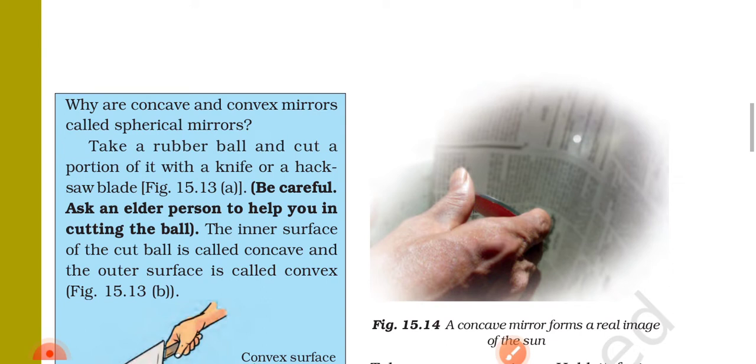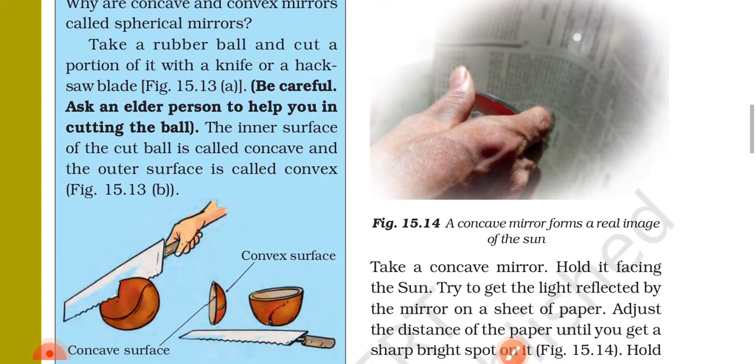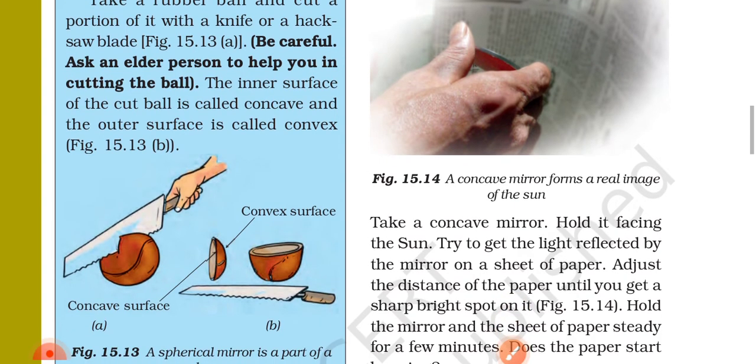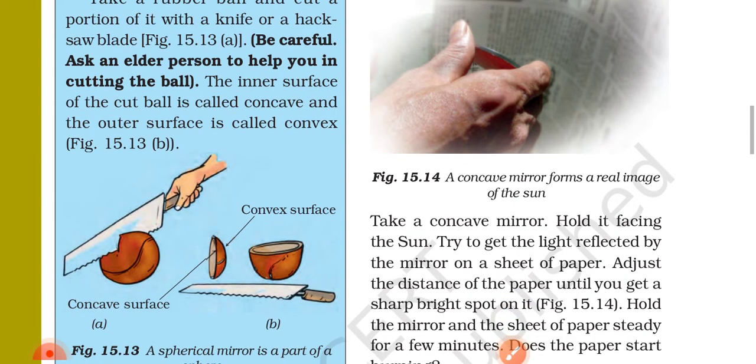Why are concave and convex mirrors called spherical mirrors? Take a rubber ball and cut a portion of it with a knife or a hacksaw blade. Figure 15.13a. Be careful. Ask an elder to help you in cutting the ball. The inner surface of the cut ball is called concave and the outer surface is called convex.